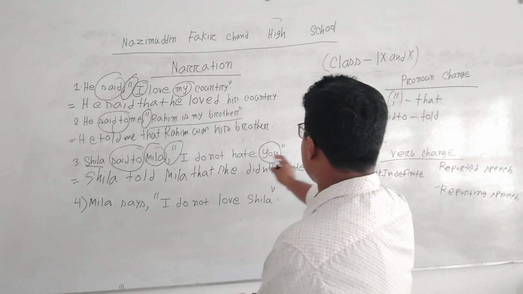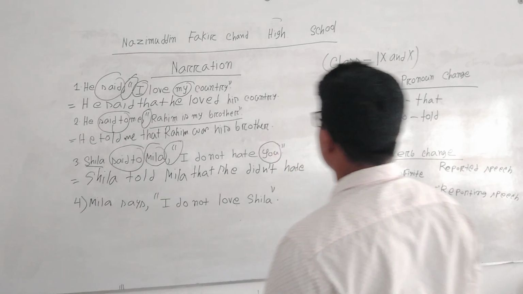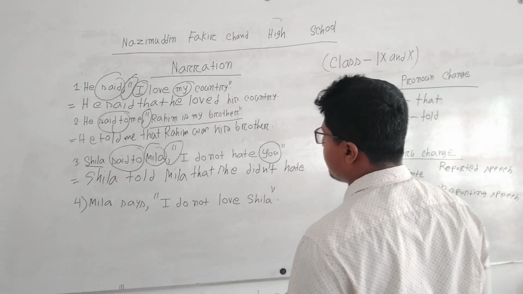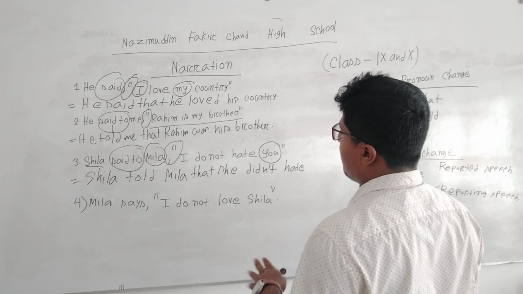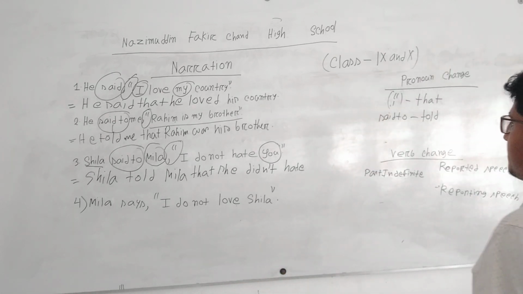So now if we focus on "you," its objective form will be "her."